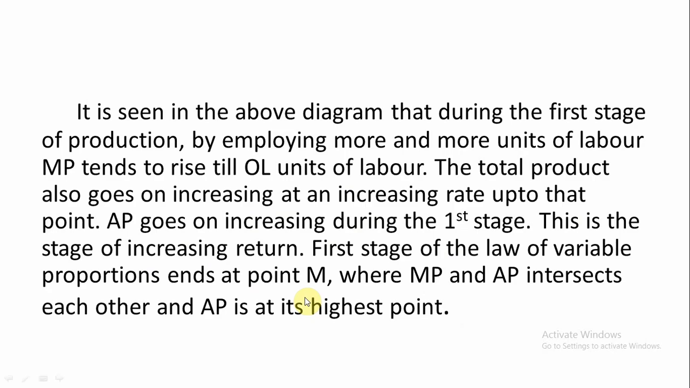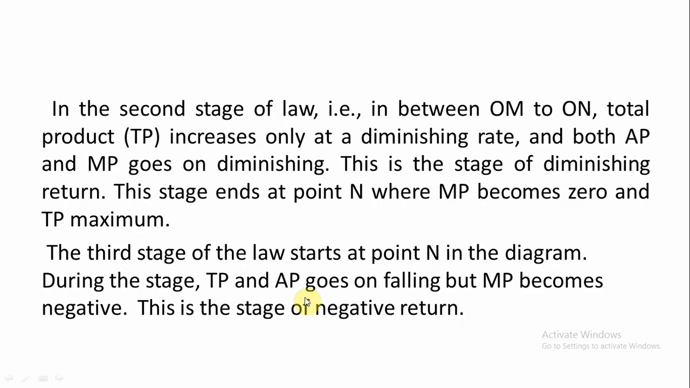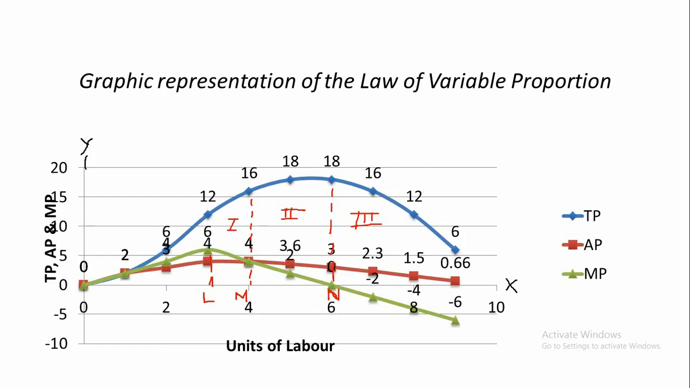Right. In the second stage, in between OM and ON, total product increases only at a diminishing rate, and both AP and MP, that is average product and marginal product, go on diminishing. This is the stage of diminishing return. This stage ends at the point N, where MP becomes 0. So the second stage ends at the point N, where marginal product becomes 0. It is mentioned here.